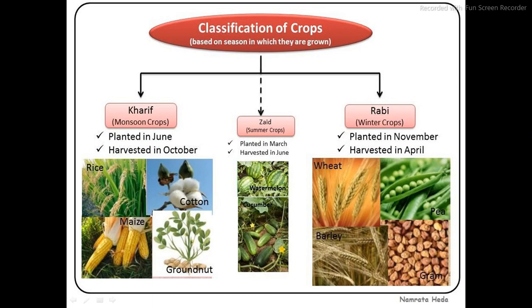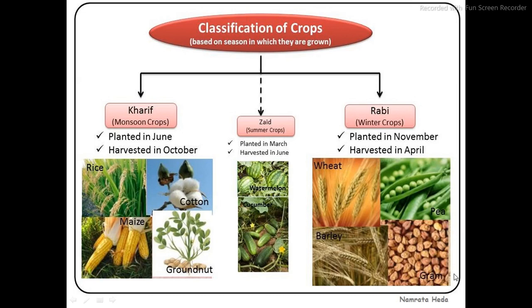Zaid crops are planted in March and harvested in June, like watermelon, cucumber, etc. Rabi crops are planted in November and harvested in April, for example wheat, barley, peas and gram.